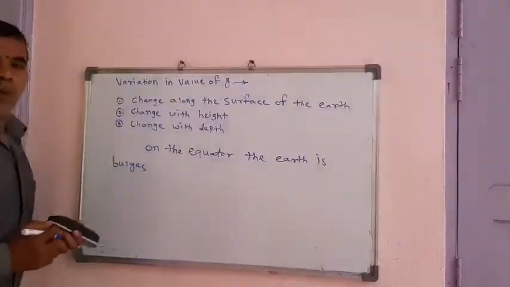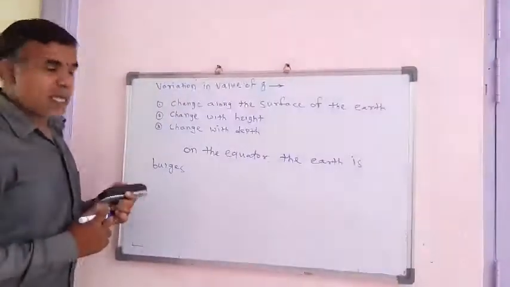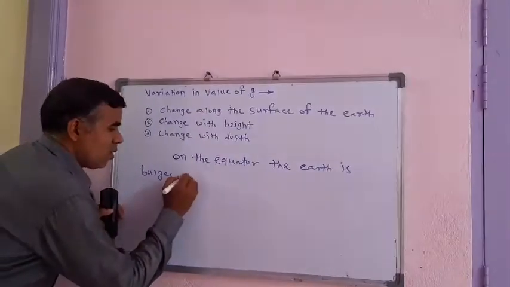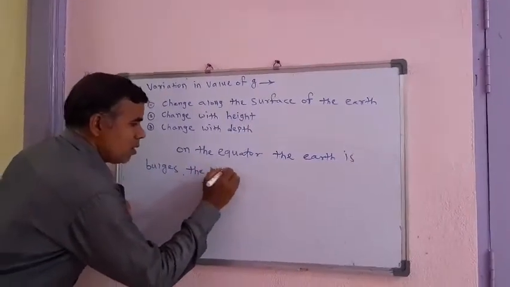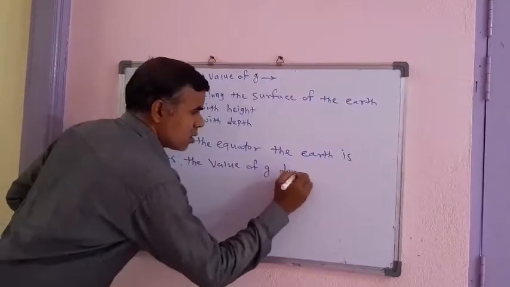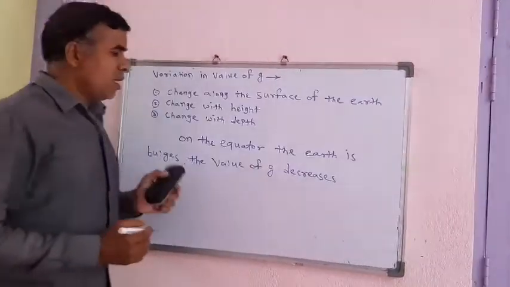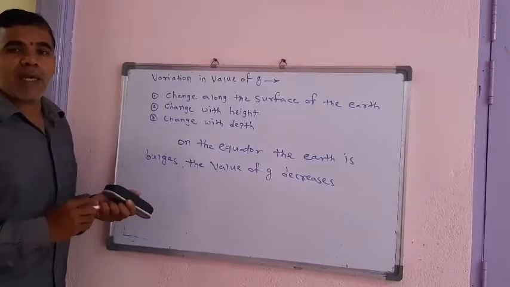So the radius of earth increases and the value of acceleration due to gravity decreases. The value of g decreases because it bulges at the equator.